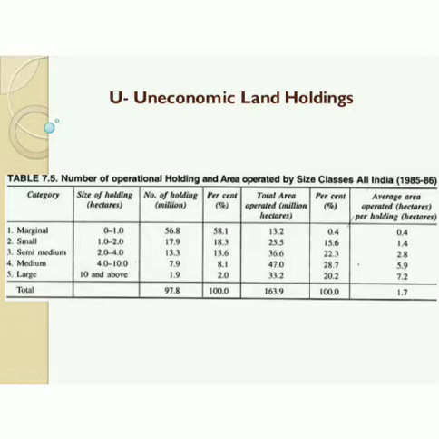In order to run your tractors and your irrigation facilities, you need a decent size of land holding. Most farmers in India have very small land holdings. Out of every 100 farmers, almost 60 have very small land holdings, which is non-economic, and you cannot earn too much money on this kind of land holding.